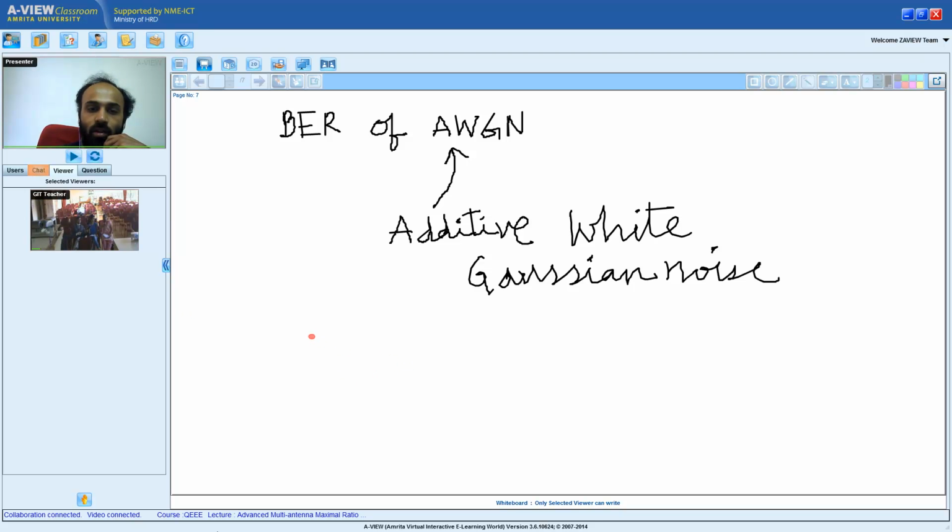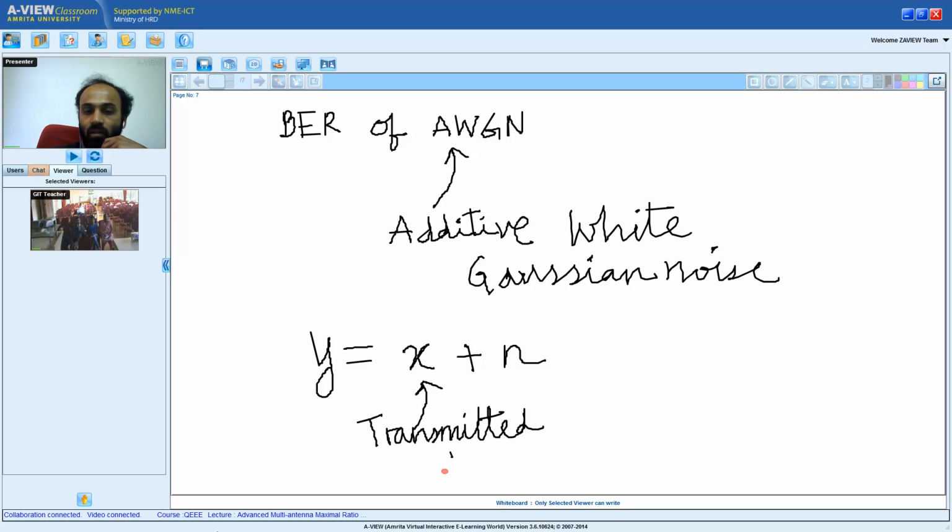So I can represent an AWGN system model simply as y is equal to x plus n, right? Where x is the transmitted symbol and n is the noise. And we can clearly see that the noise is additive. Everyone can see that the noise is additive.